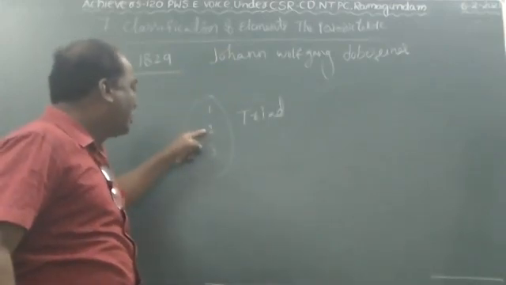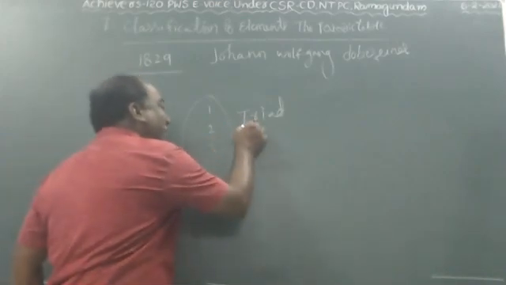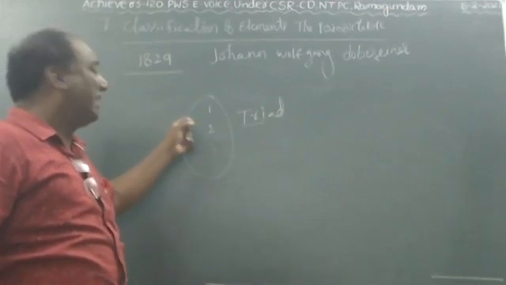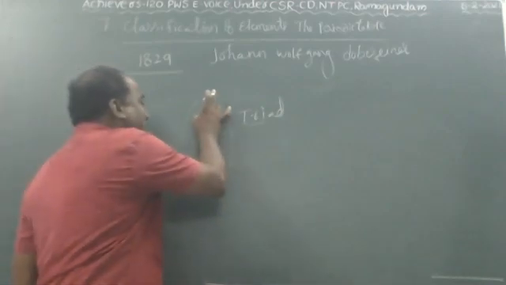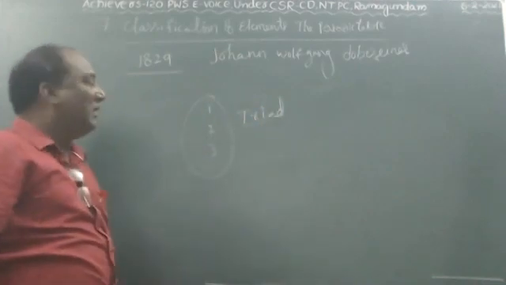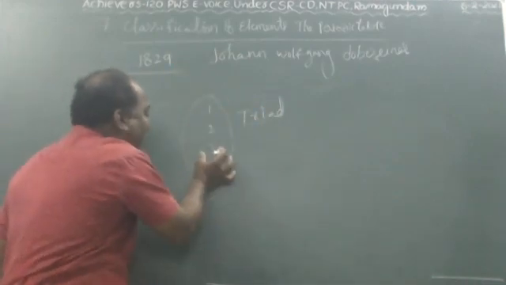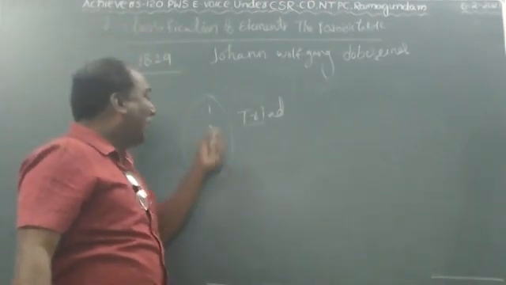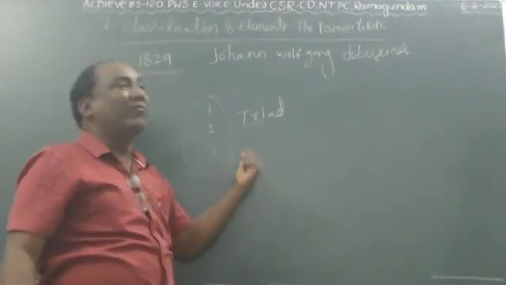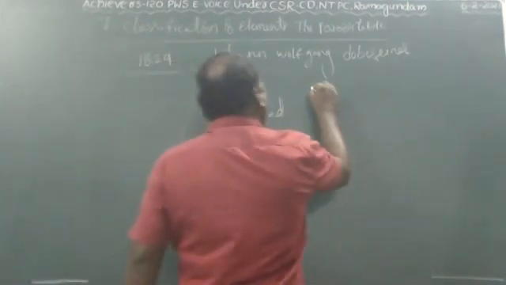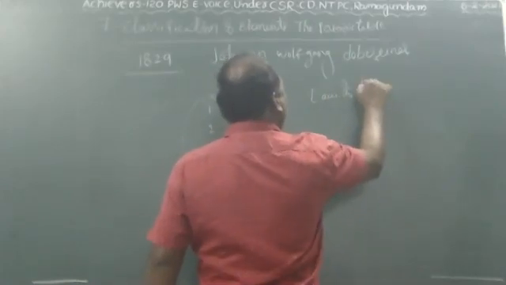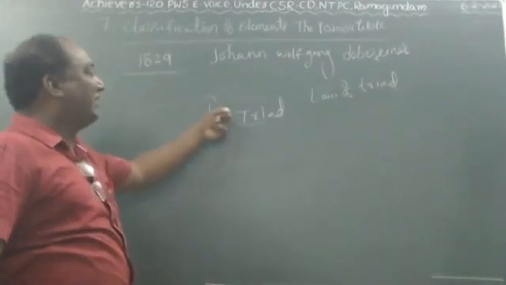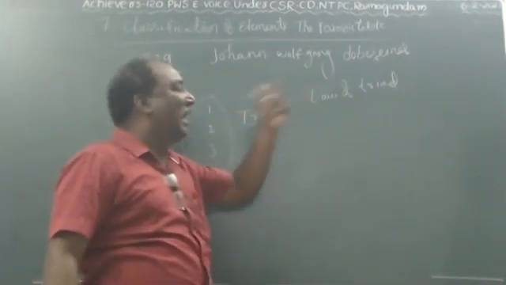The set of three elements in a group is called a triad, because tri means three. The elements present in a triad have very similar chemical properties. According to these three elements, Döbereiner gave one law, which we call the law of triads.